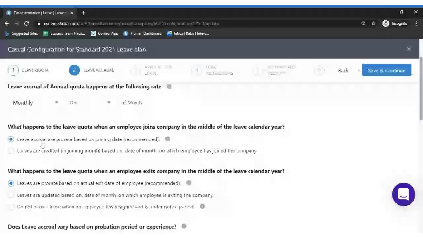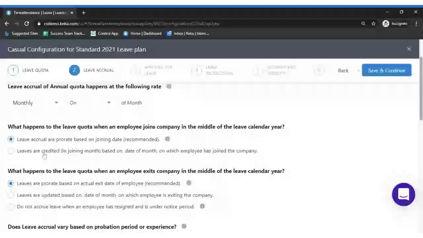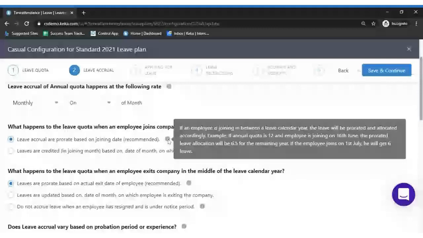Here you have two options again: leave accrual prorated based upon the joining date, or leaves credited based upon the date of the month on which the employee joined the company. Let's proceed with the first one first. If an employee is joining in between a leave calendar, the leave will be prorated and allocated accordingly. Let's take an example. The annual quota we have provided is 12, and an employee joins on 16th.